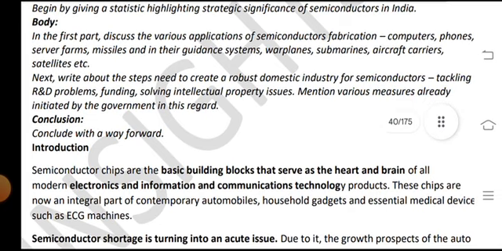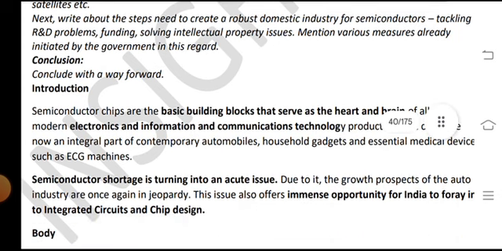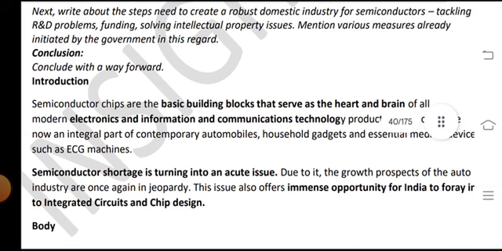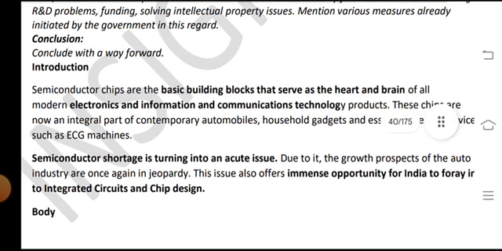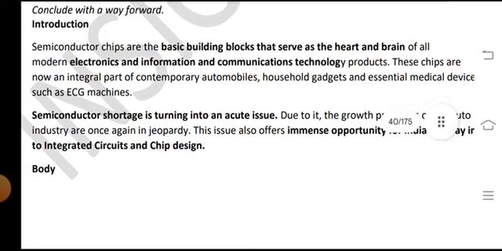Body, in the first part, discuss the various applications of semiconductors and fabrication: computers, phones and servers, farms and missiles and their guidance systems, warplanes, submarines, aircraft carriers and satellites, etc. Next, write about the steps needed to create a robust domestic industry for semiconductors, tackling R&D, funding problems and intellectual property issues. Then mention various measures and initiatives already taken by the government in this regard. Conclusion: conclude with a way forward.